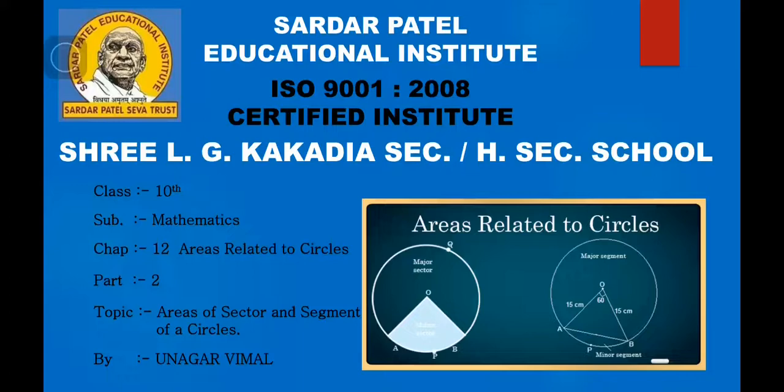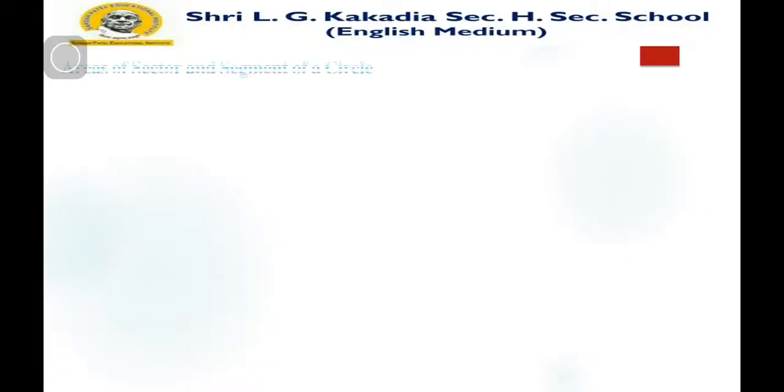Now, in the first lecture, we have studied about properties and some parts of circles. That is segment, chord, sector, diameter, and now this is about areas of sector and segment of a circle. We are going to discuss here how we can find the area of a sector and segment of a circle. So let's discuss it, areas of sector and segment of a circle.